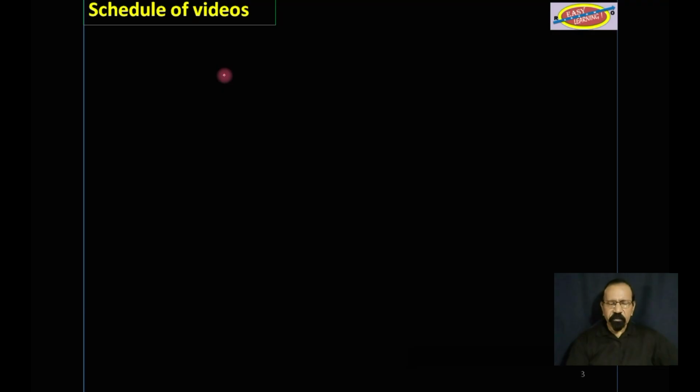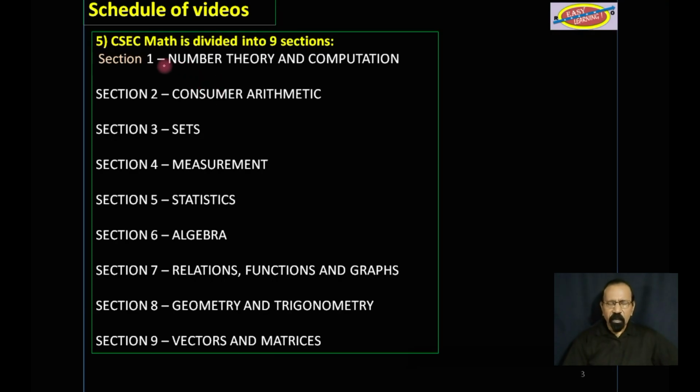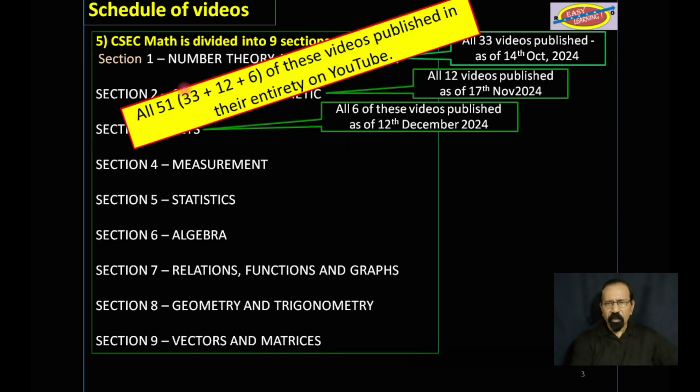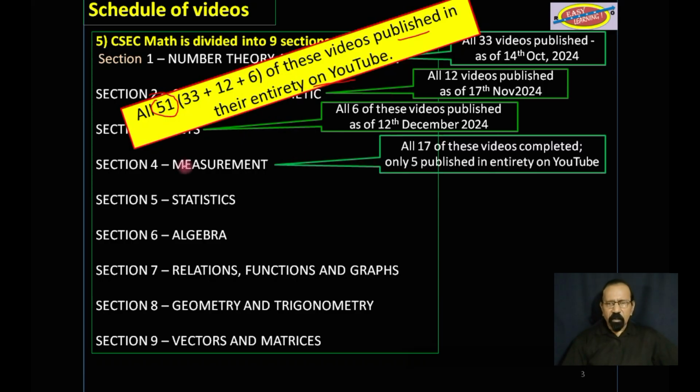Schedule of videos. As you already know by now, sections 1, 2, and 3, all 51 of these videos have been published on YouTube in their entirety.